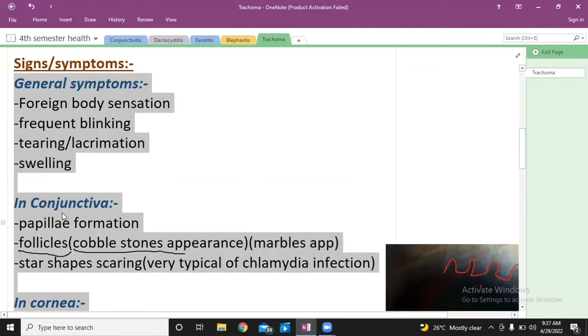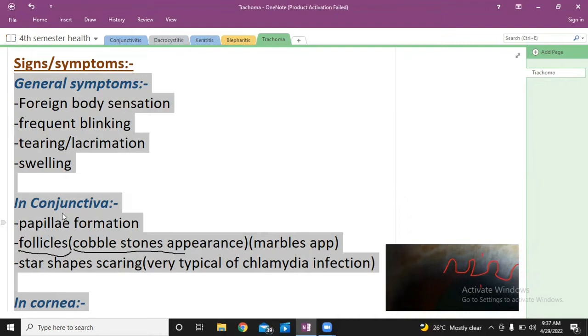The limbus is the connective part which connects the sclera with the cornea. So this is the connective part which is called the limbus.